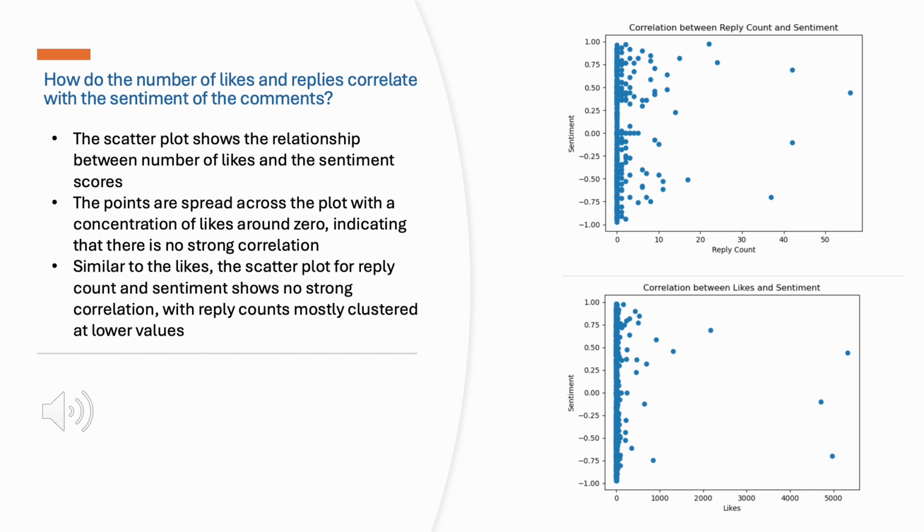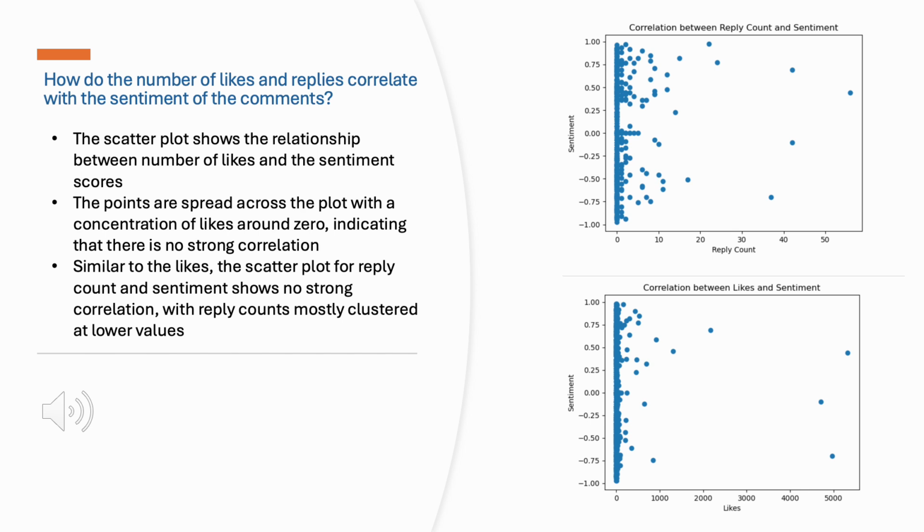The points are spread across the plot with a concentration of likes around 0, indicating that there is no strong correlation. This is evident from the scatter plot, where we see a wide dispersion of points with no clear patterns linking sentiment to the number of likes. Similar to the likes, the scatter plot for reply count and sentiment shows no strong correlation, with reply counts mostly clustered at the lower values.